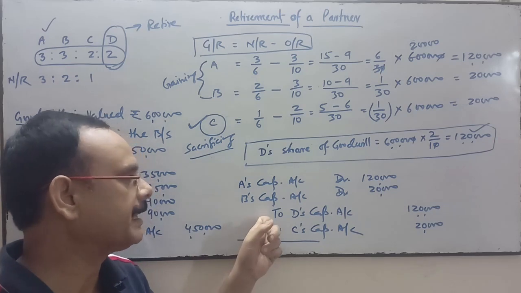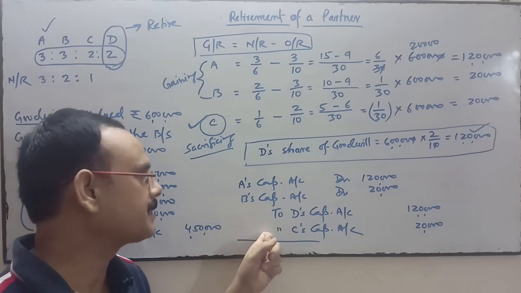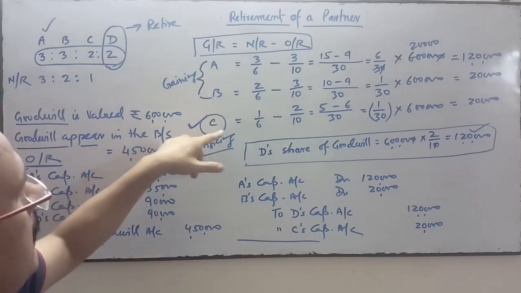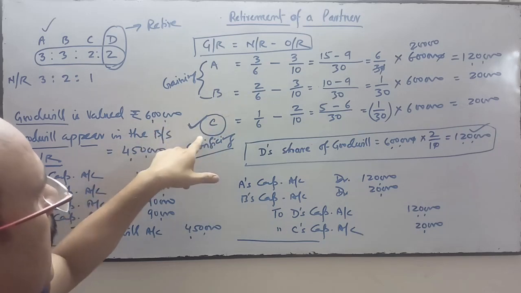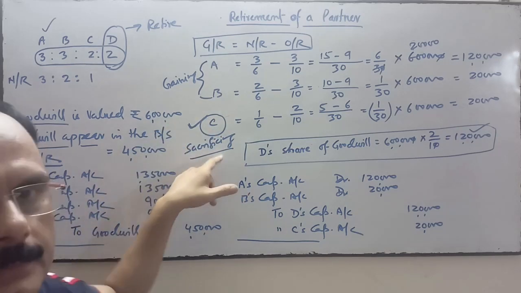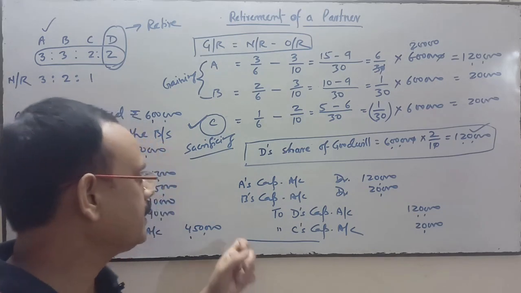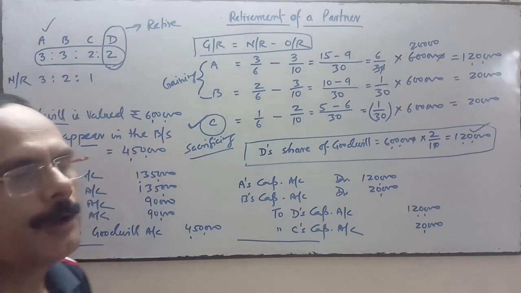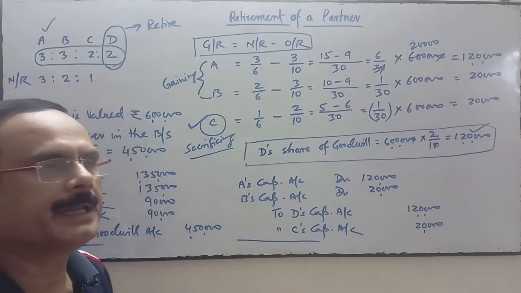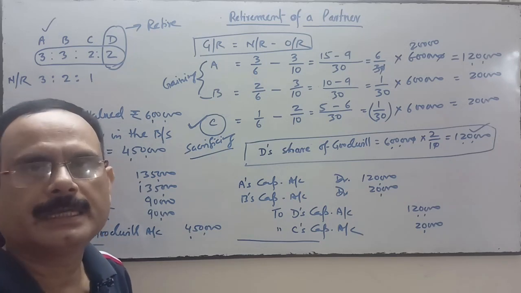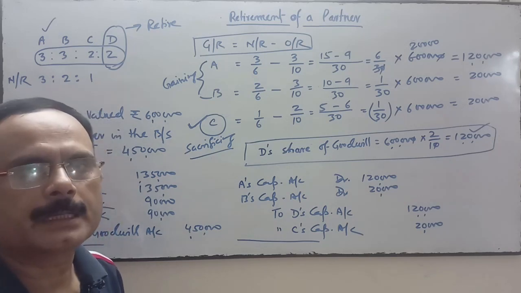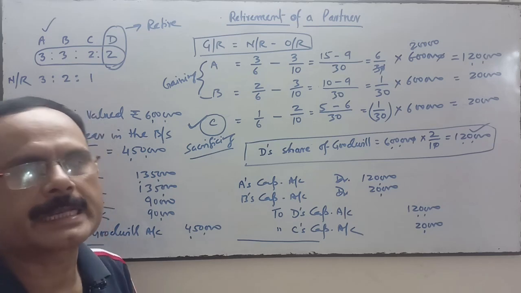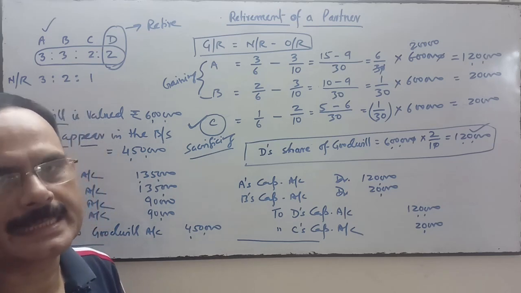As we are compensating D, in the same way we will compensate the continuing partner who has sacrificed. Narration: being D's share of goodwill is transferred to the continuing partners' capital accounts in their gaining and sacrificing ratio.